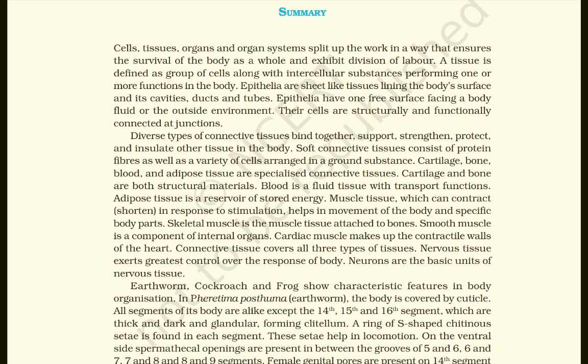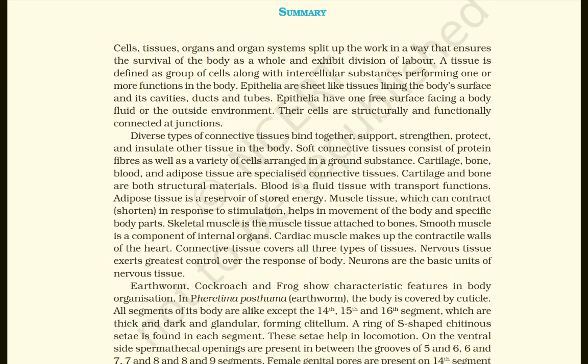Cartilage, bone, blood, and adipose tissue are specialized connective tissues. Cartilage and bone are both structural materials. Blood is a fluid tissue with transport functions. Adipose tissue is a reservoir of stored energy.